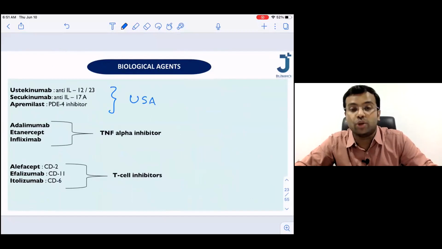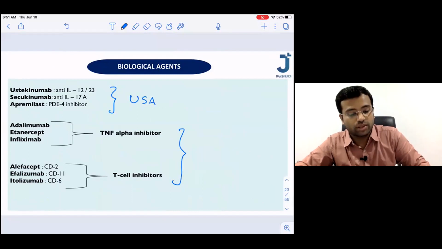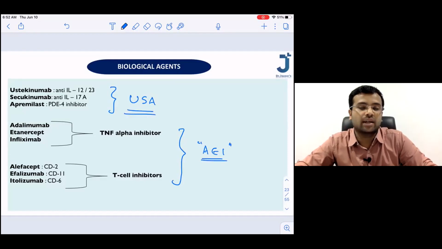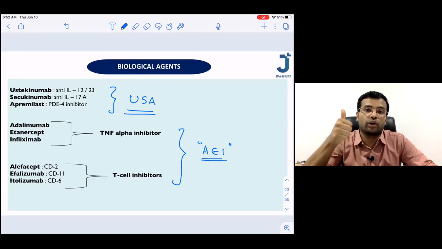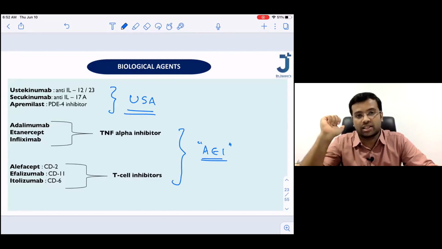The first line biological agents used in the treatment of psoriasis, try to remember with a mnemonic called USA. And with the same mnemonic, do you know what are the vowels that we use? A, E, I, O, U, right? So A, E, I and USA are mnemonics that you can use to remember the names of the biological agents. So what is U? U is for ustekinumab, S is for secukinumab, A is for apremilast.